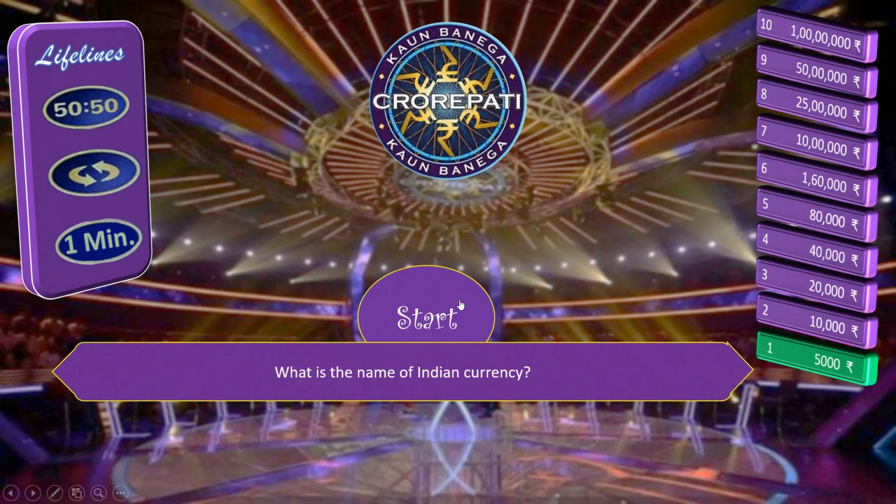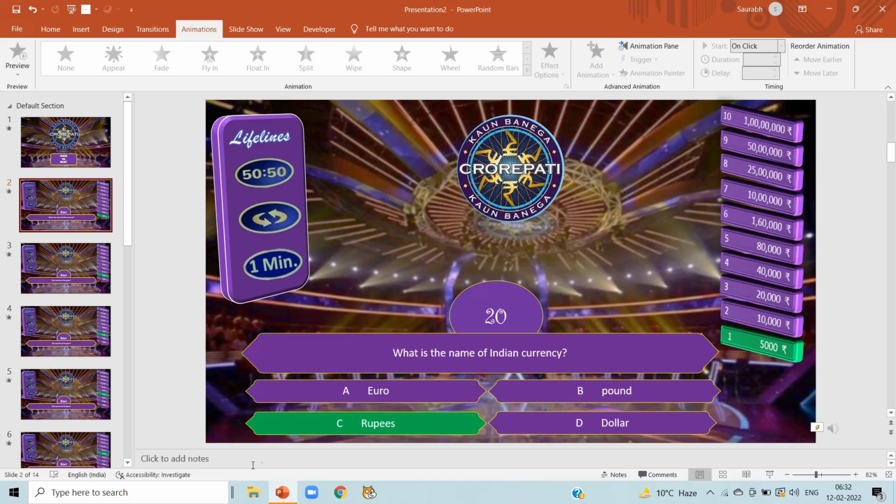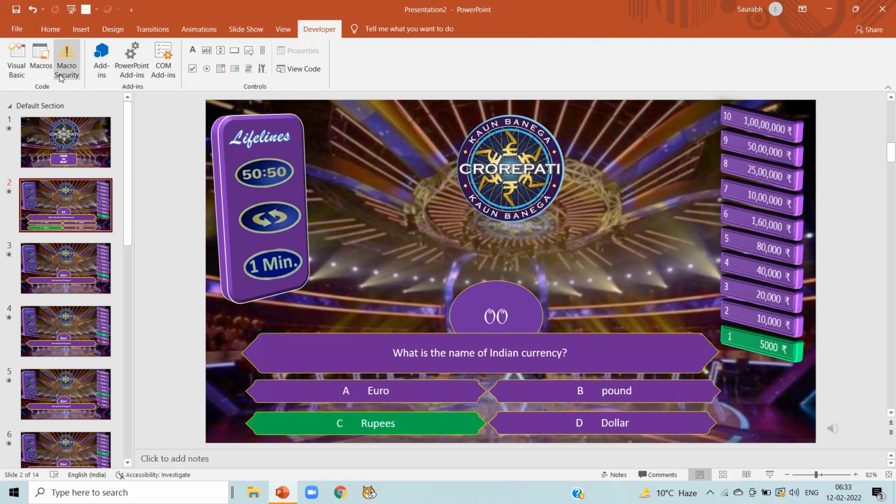Now click on start to start the game. Here we can notice option C is already highlighted with the green color as we have not reset it. So what we are going to do is click on developer. Now select a macro.